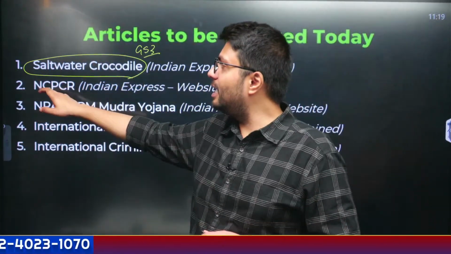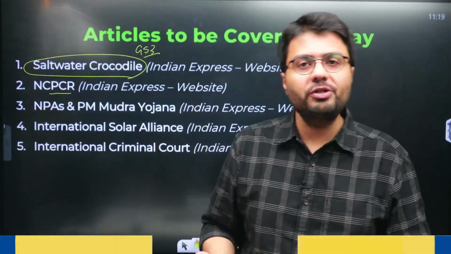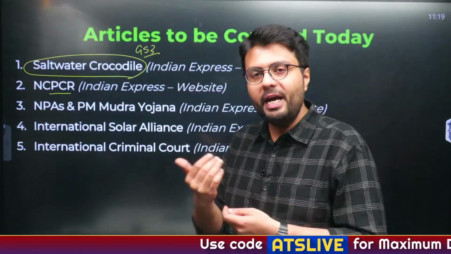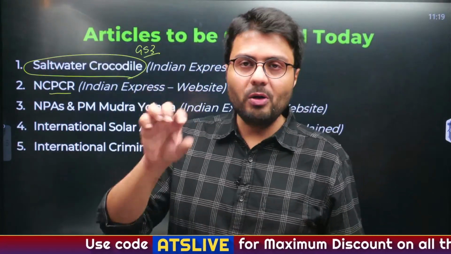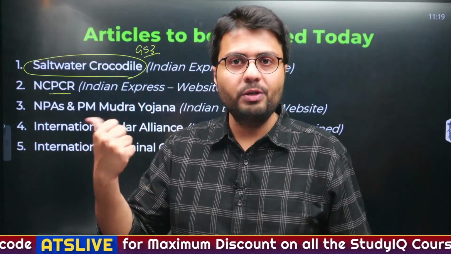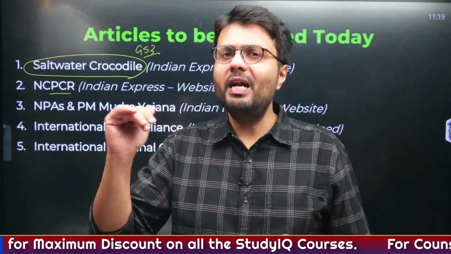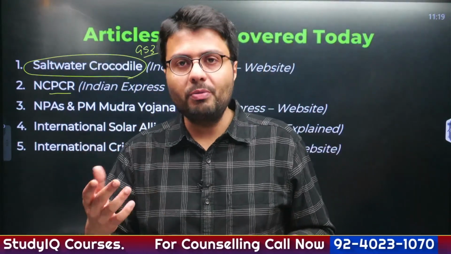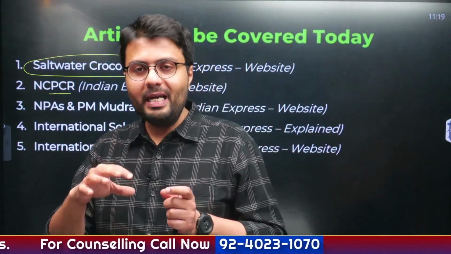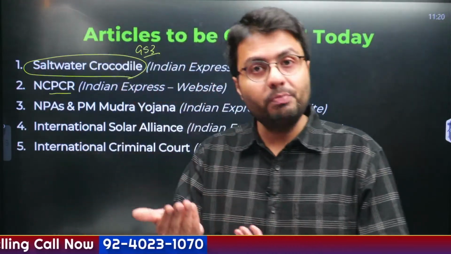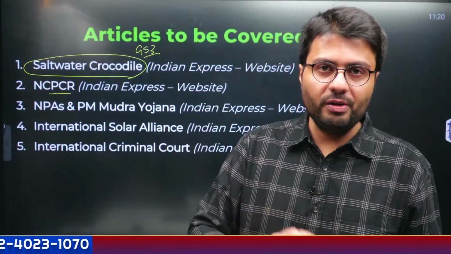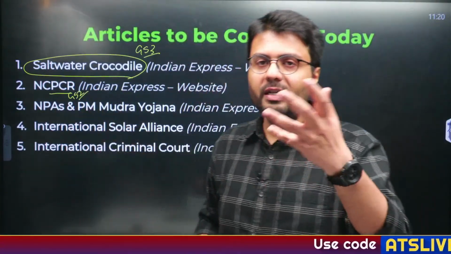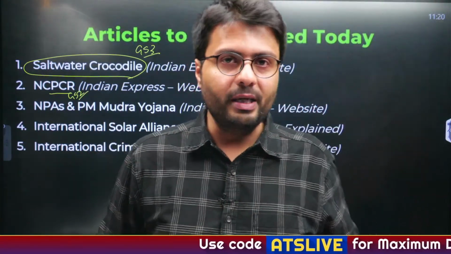In the second article, we are going to cover the National Commission for Protection of Child Rights. It has been in news multiple times because of its obligation to protect child rights, and we will understand what statute it covers, what its roles, responsibility and composition are. Now, this NCPCR is not a constitutional body, it is a statutory body. So obviously, it might be getting its power from a law passed by Indian Parliament. So what is that law? Everything we are going to find out today. This is relevant from GS paper 2 because statutory and regulatory bodies are a part of the polity syllabus.